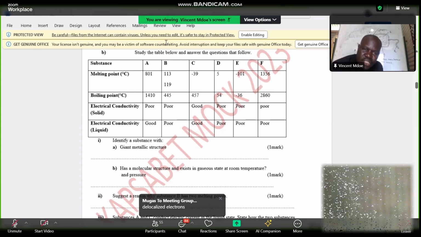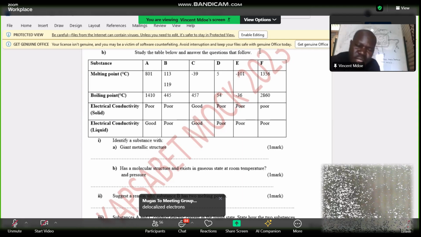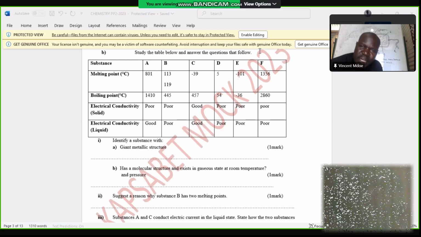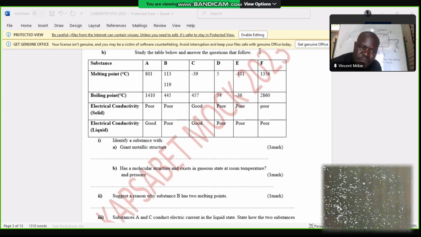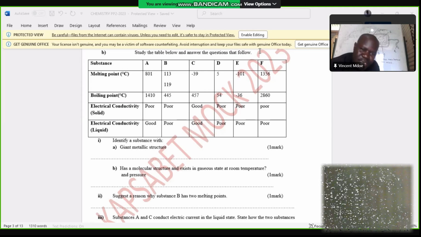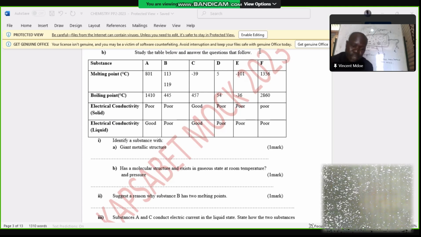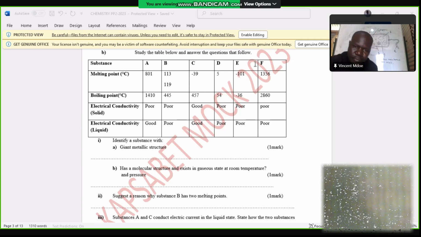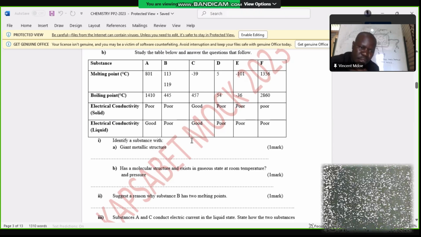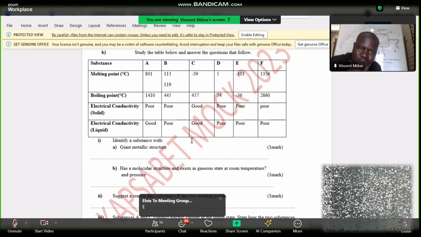Metals, any metal, be it in liquid state or in solid state, they conduct electricity. And the particles responsible for the electrical conductivity are known as delocalized electrons. Nothing else. We must just write it, delocalized electrons. If you write any other thing, then you will lose marks.